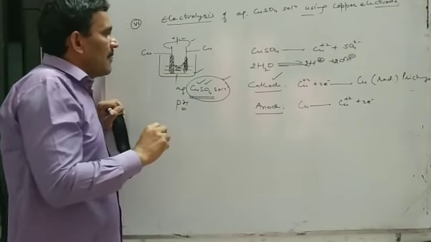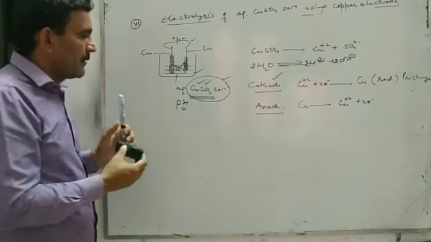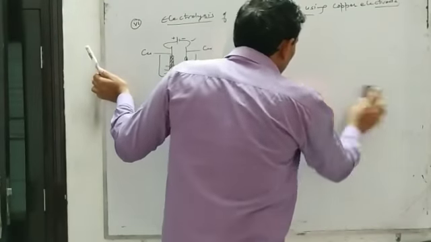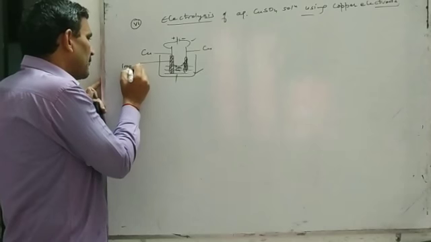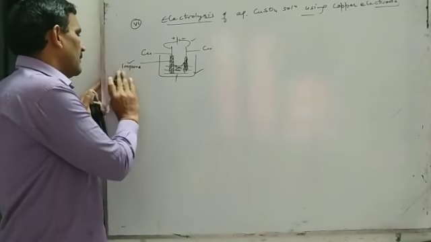First, suppose we are going to refine impure copper. We are going to purify an impure sample of copper. So that impure copper can be used as anode.